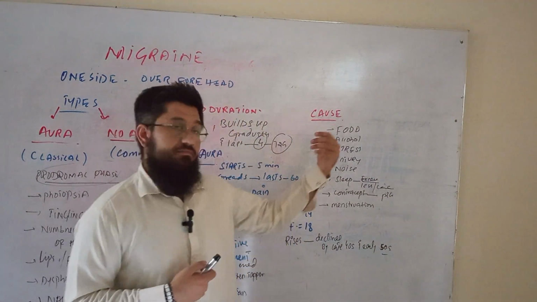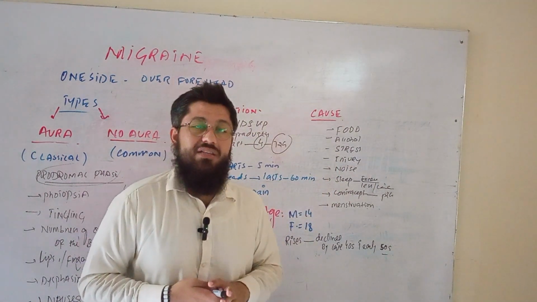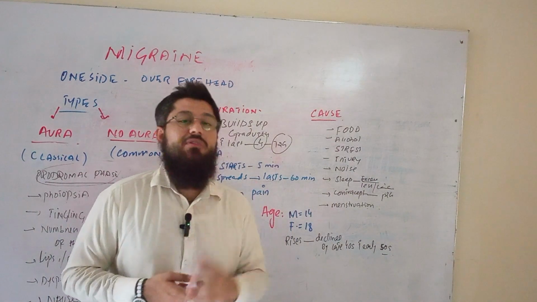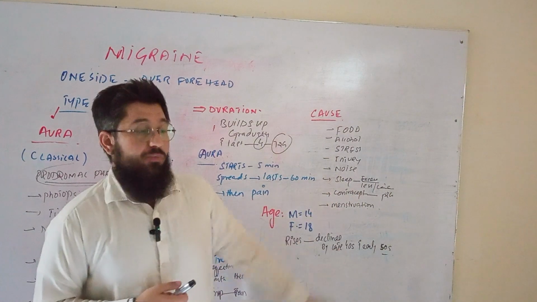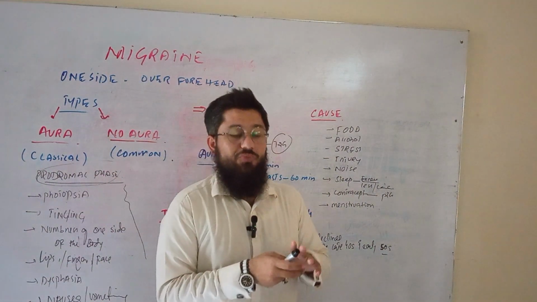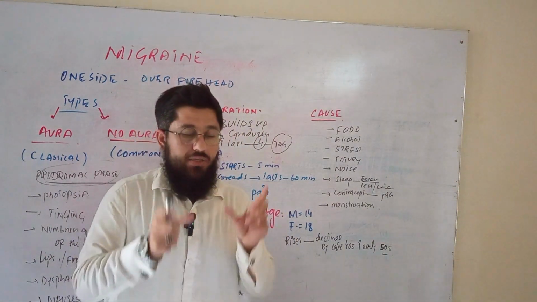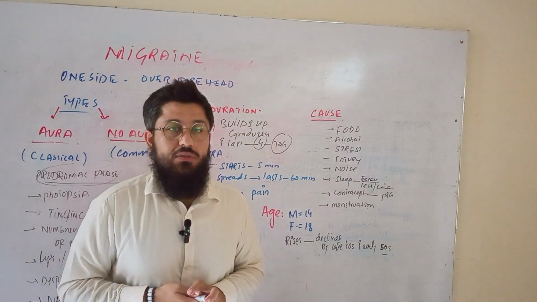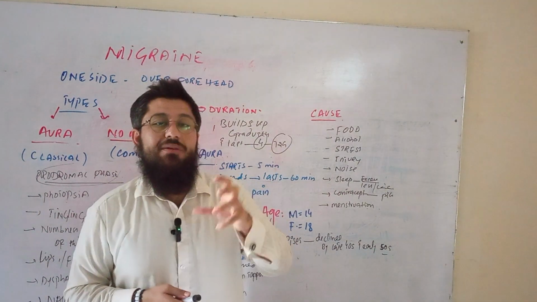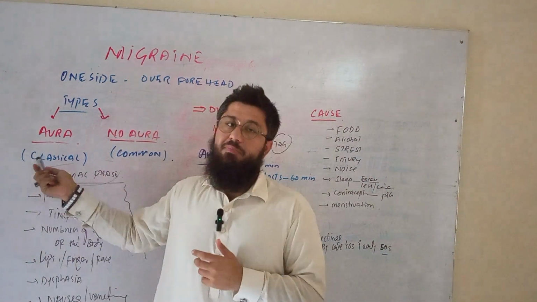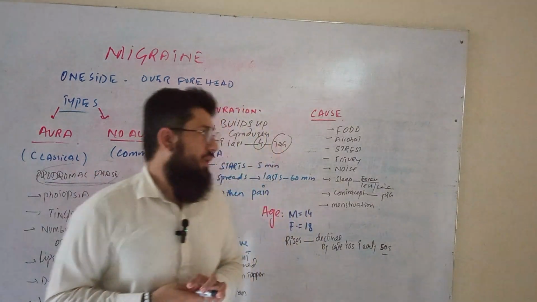So they may feel migraine, their migraine may start. And some get the migraine aggravated or started by means of alcohol, stress, injury, noise, sleep. Yeah, the point, sleep. If a person sleeps very little, lack of sleep, or if a person sleeps for longer periods, in both patients, what will happen? This particular condition will aggravate or initiate the pain, the migraine, in that patient, whether a classical migraine patient or a common migraine patient.